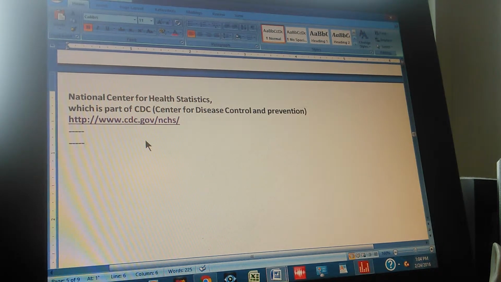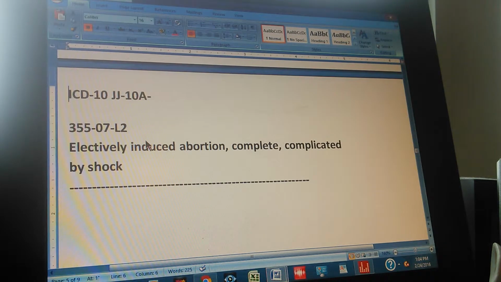Now let's do the exercise. Ready, set, go. ICD-10 CM, page 355, exercise 7, and this is a level 2 exercise. It reads like this: electively induced abortion, complete, complicated by shock. This is an electively induced abortion. It's complete and it's complicated by shock.